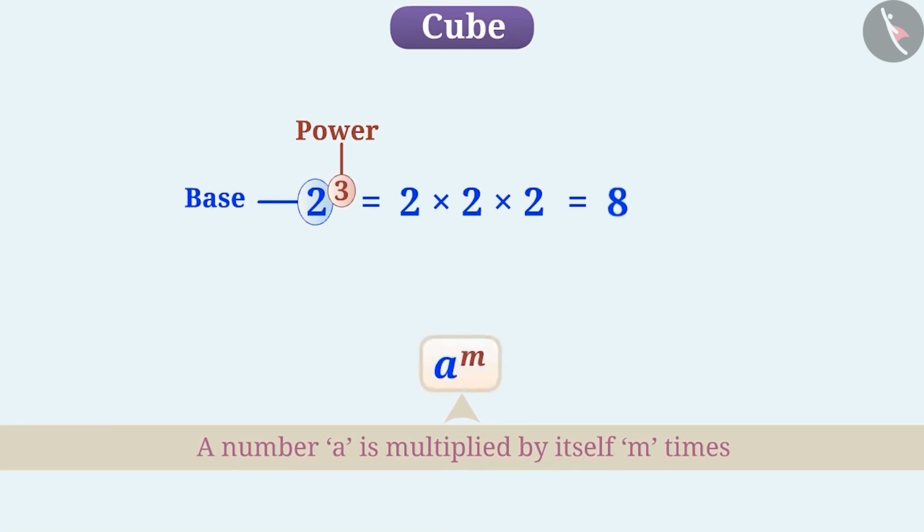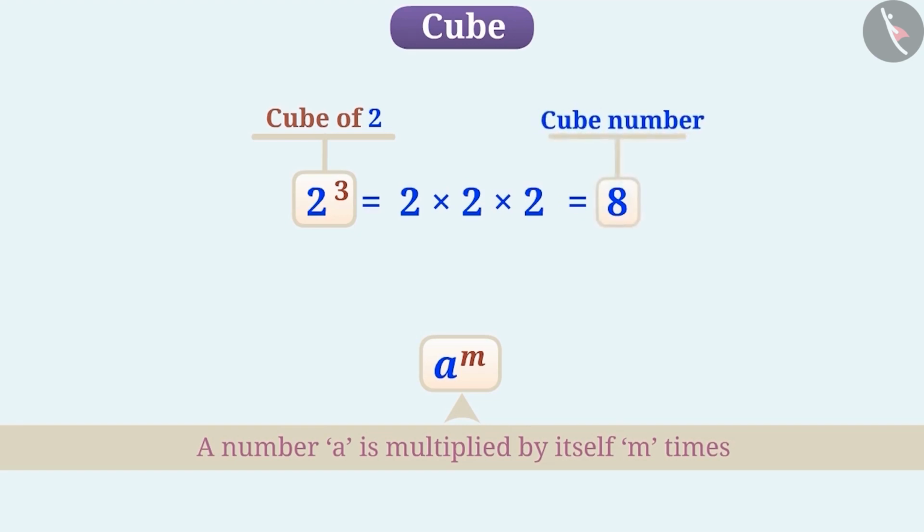Now look at the number 8. If we multiply 2 three times by itself, we get the number 8. Therefore, we can express 8 as 2 to the power of 3. We read this as cube of 2, which has the value 8. Here 8 is a number that is obtained by multiplying the number 2 three times by itself. We call such a number a cube number or a perfect cube.